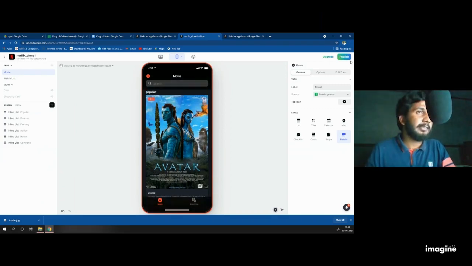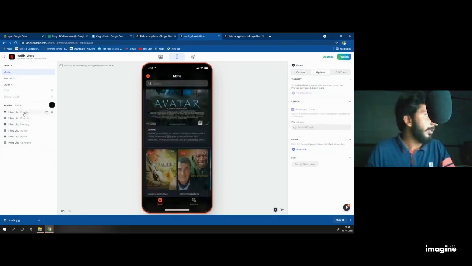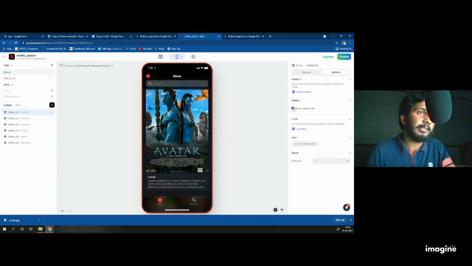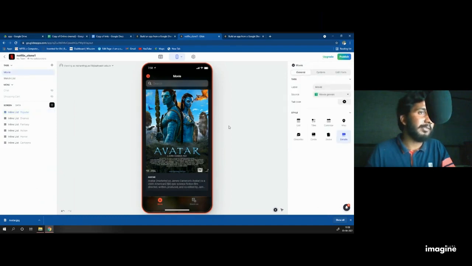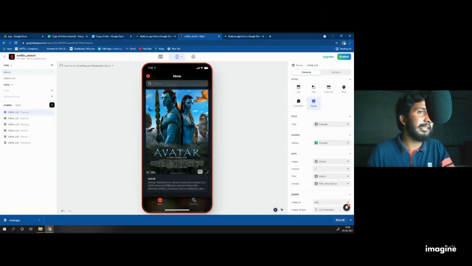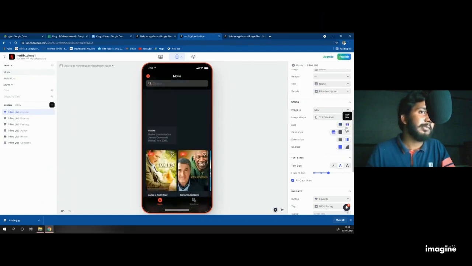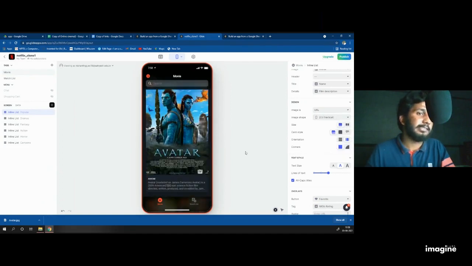Then when it is done, I'll add the popular list also to a search bar. I don't want to add any filter. I set the sort to random. Everything is similar, but one thing is that the size of the image is bigger compared to the others. Everywhere I use the ratio of 3:4. Here I am using 2:1. Everywhere I use the half size, but I'm using the full size here. That's it. Nothing else is changed.